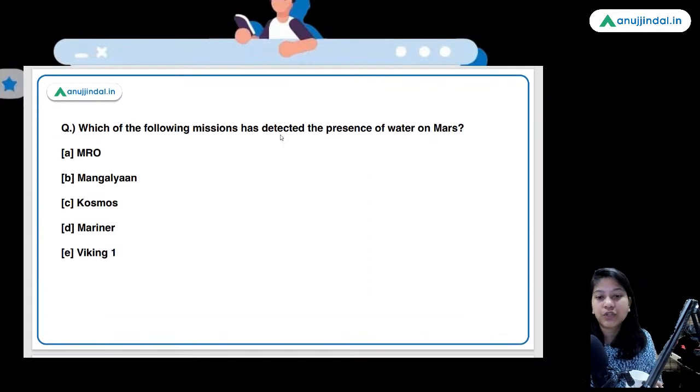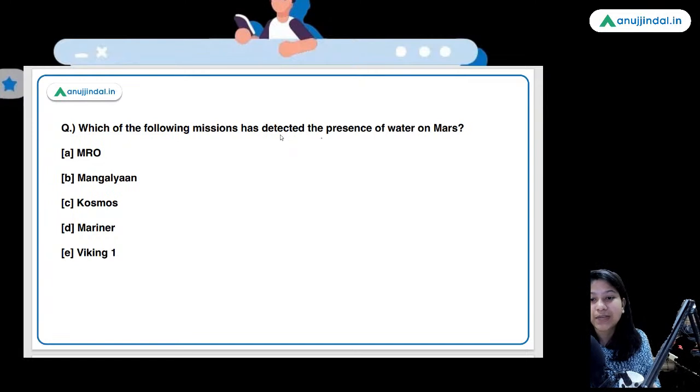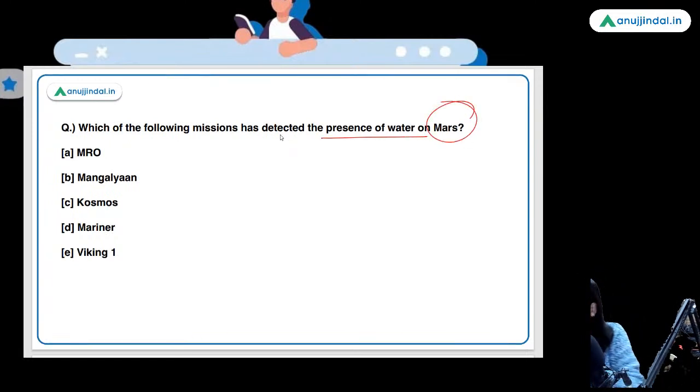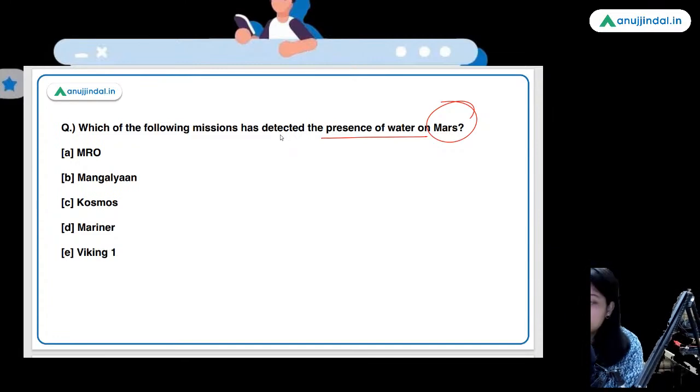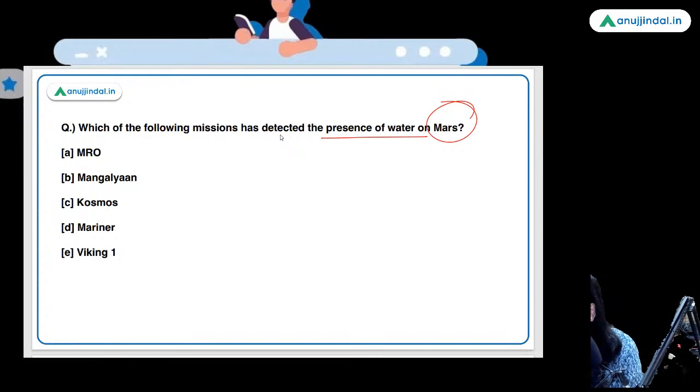Which of the following missions has detected the presence of water on Mars? Okay, then it is good. If you have read about it, about the IRDAI from earlier only, then it is good.